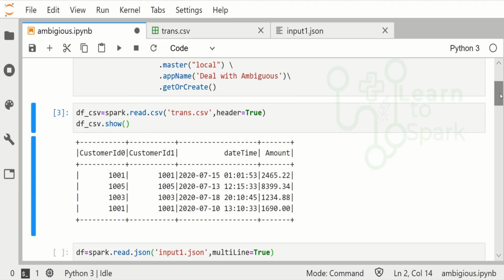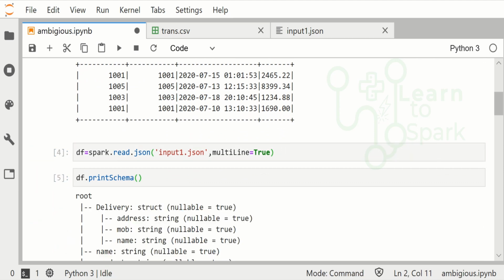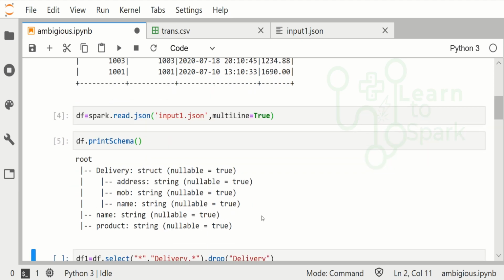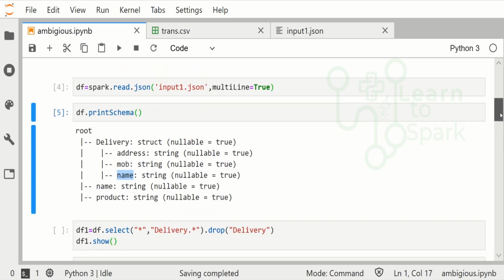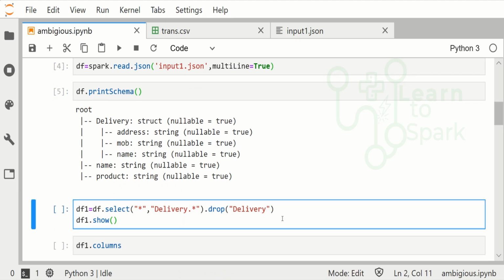So let me read this input JSON file and also print the schema. Here you can observe that in this printed schema we have a name column outside, and inside this delivery struct type we have another name column that is also of string type. So let me flatten this data to replicate the scenario that we have today.